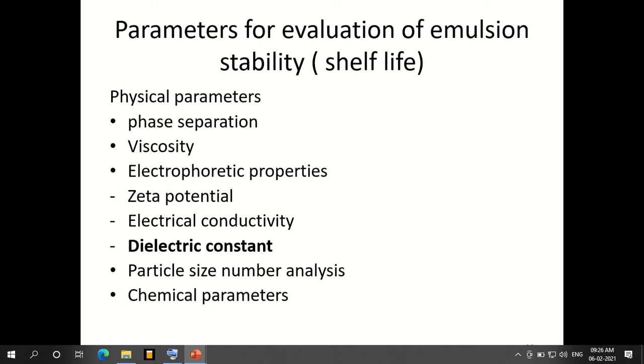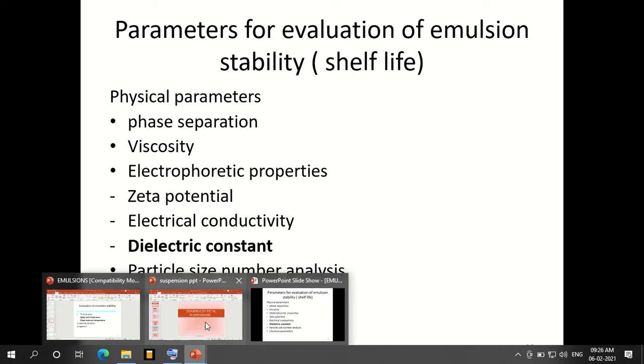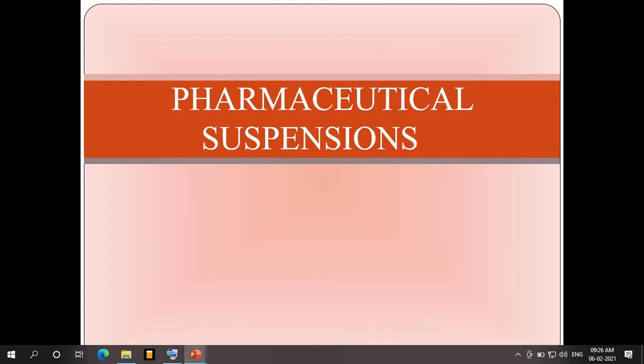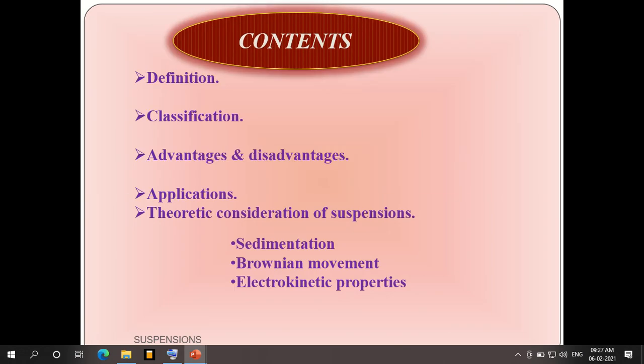So this is all about the emulsion. Now we'll see about the suspension. What exactly are suspensions? Emulsions, what we have discussed till now, are biphasic liquid dosage forms, as we have explained. Here the suspension is also a biphasic liquid dosage form.